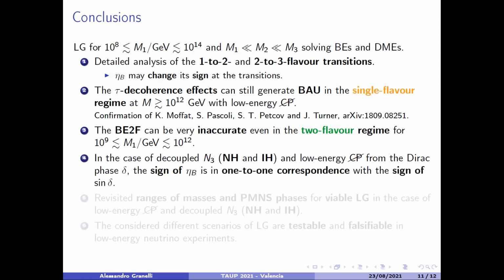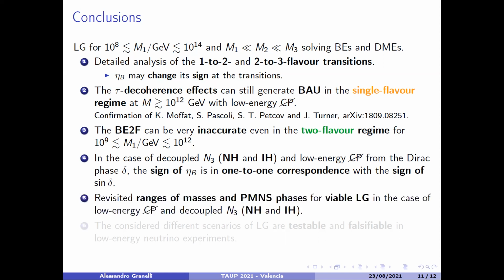Then we have discovered the one-to-one correspondence between the sign of the baryon asymmetry and the sign of delta in the case of low energy CP violation only from the Dirac phase delta. Then we have revisited the ranges of masses and PMNS phases for viable leptogenesis in the cases that we have studied. And let me just mention that these scenarios of leptogenesis are actually testable and falsifiable in low energy neutrino experiments, as for example, if one is able to measure more accurately the Dirac phase delta, or to measure the Majorana phases, one can set the scale of leptogenesis in our scenarios, or at worst, one can reject completely our scenarios.